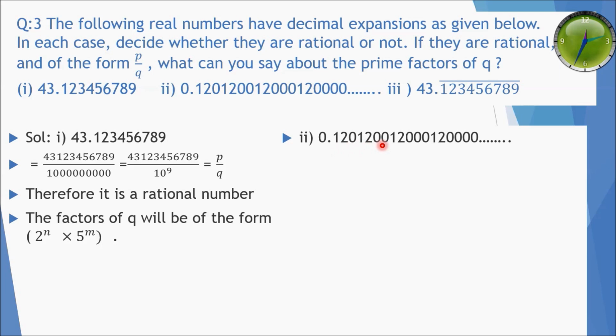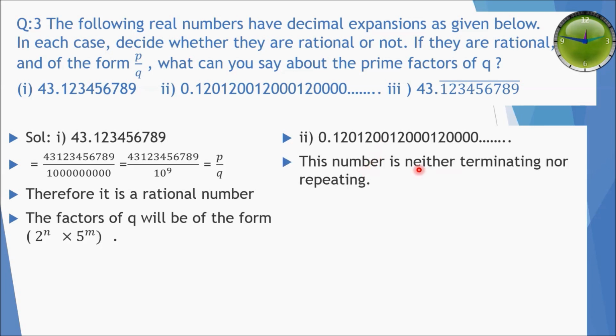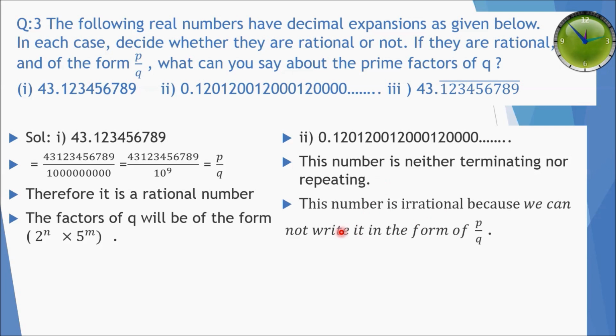So these type of numbers which are non-terminating and non-repeating, they are known as irrational numbers. So they cannot be written in the form of P divided by Q. So this number is neither terminating nor repeating. So this number is irrational because we cannot write it in the form of P divided by Q.